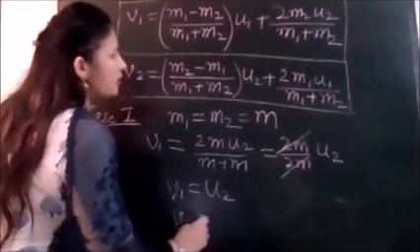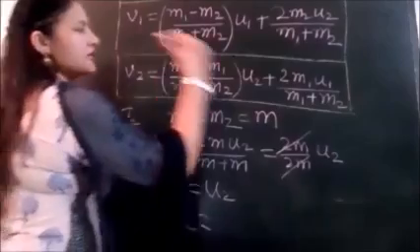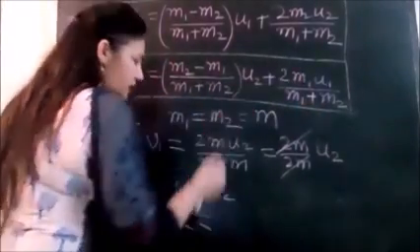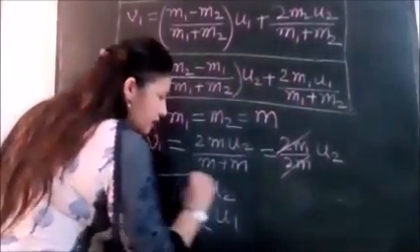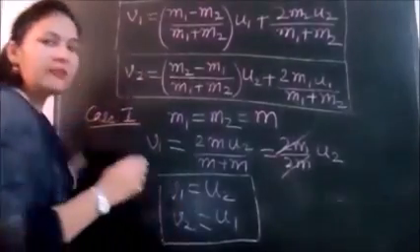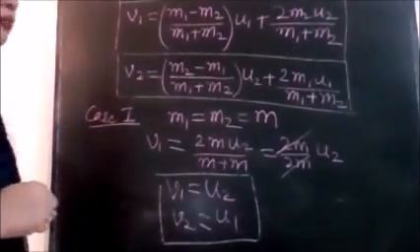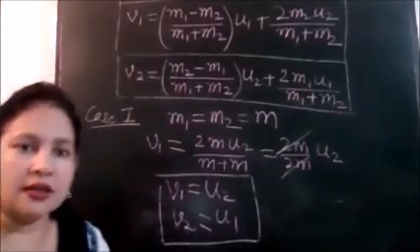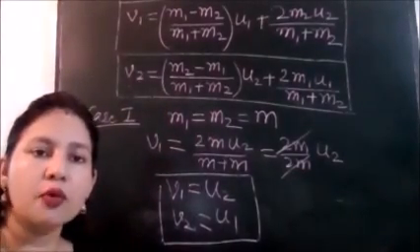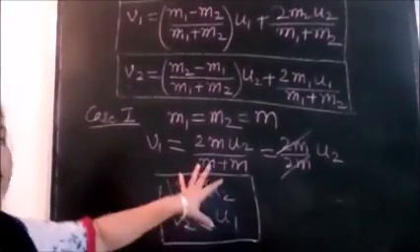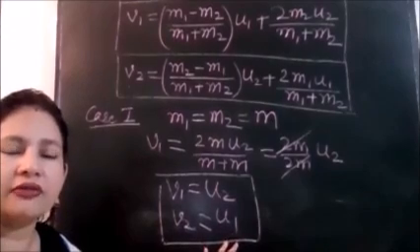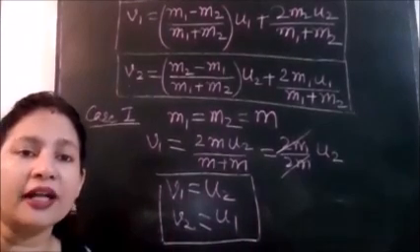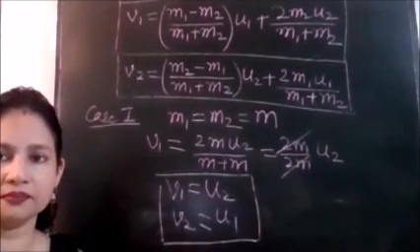After solving, the first term vanishes and, the same way, 2m over 2m u1 becomes u1. So we arrive at a very important conclusion: they exchange their velocities. That means both objects have exchanged their velocities after elastic collision, provided their masses are the same.